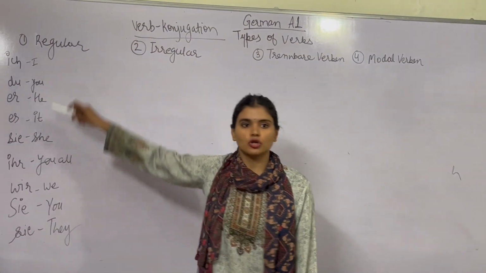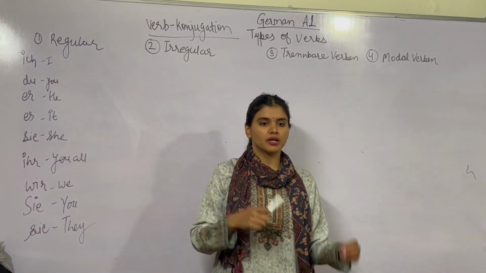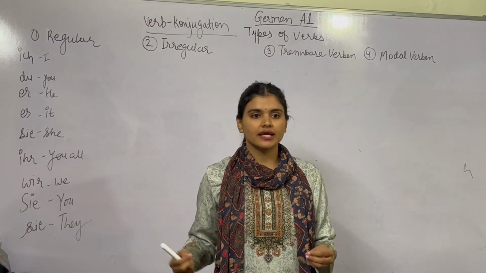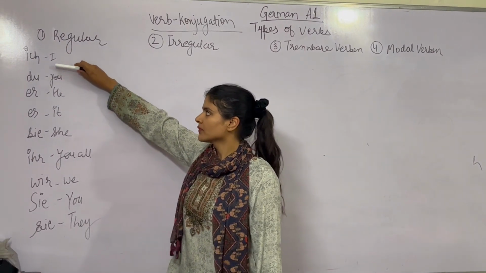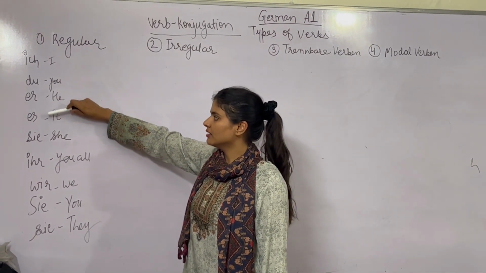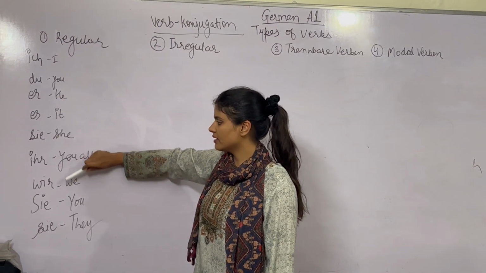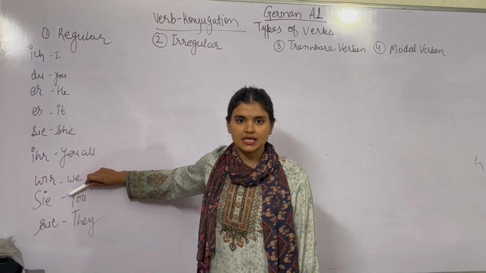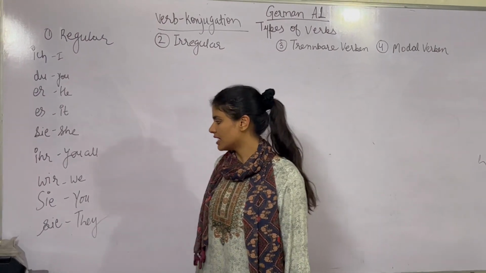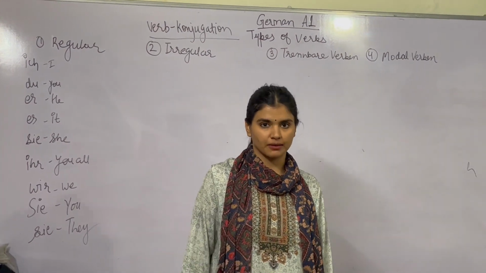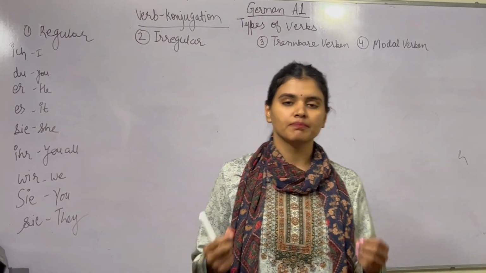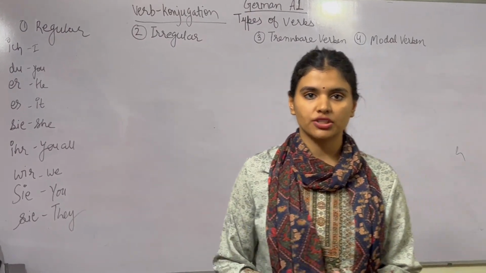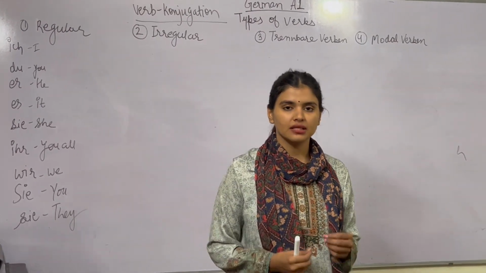So these are the pronouns in German. If you are making any sentence, in the sentence they will work as the subject part of the sentence. So the pronouns are ich, du, er, sie, es, ihr, wir. Capital Sie is another pronoun, and then the last one is small sie, which means they. So you learn the pronouns first, that is step number 1, and then we learn the verb conjugation, then only we start making sentences.